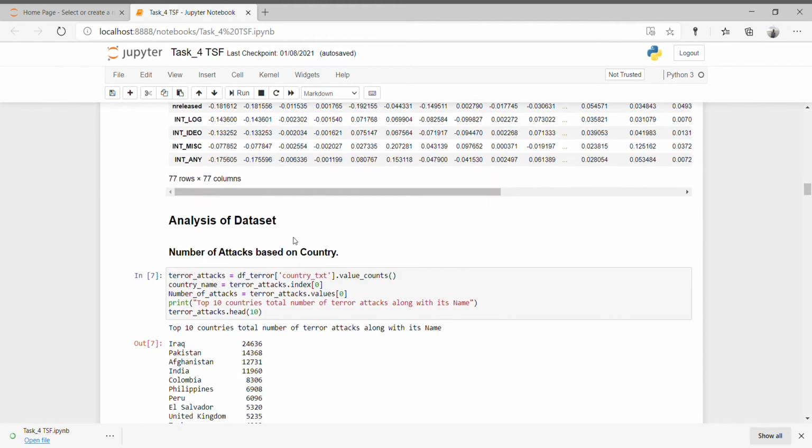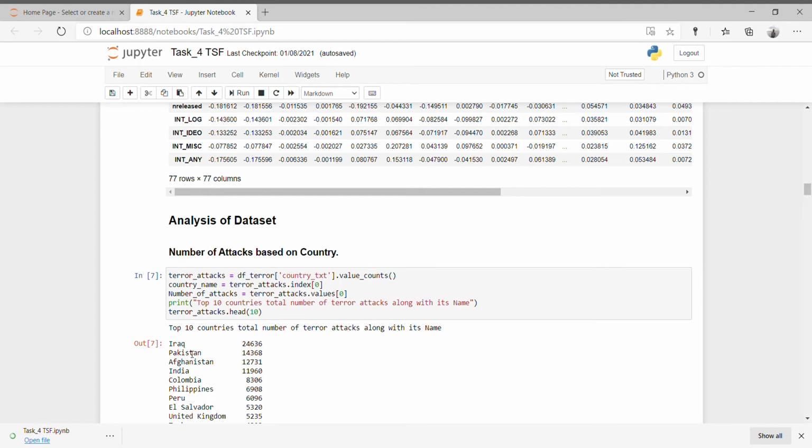Now we finally visualize the data and see some meaningful insights. First, we analyze the data based on the number of attacks by country. Here we see that Iraq has the maximum number of terror attacks.